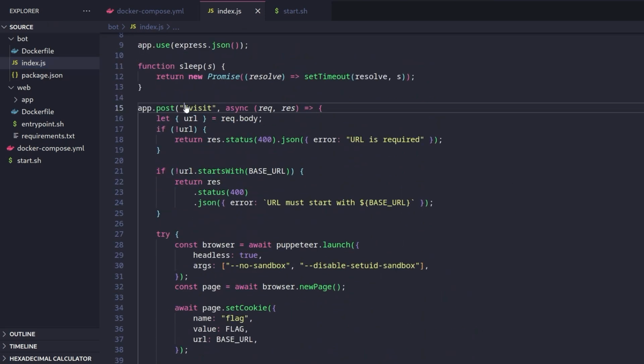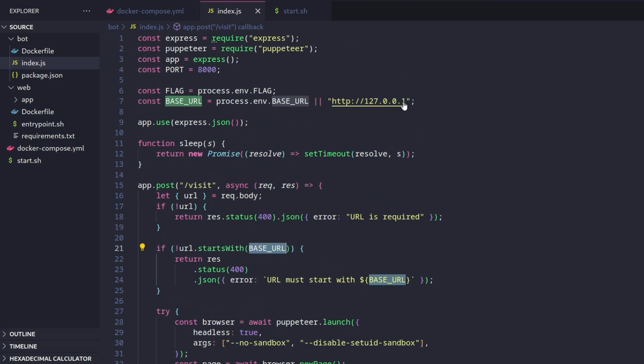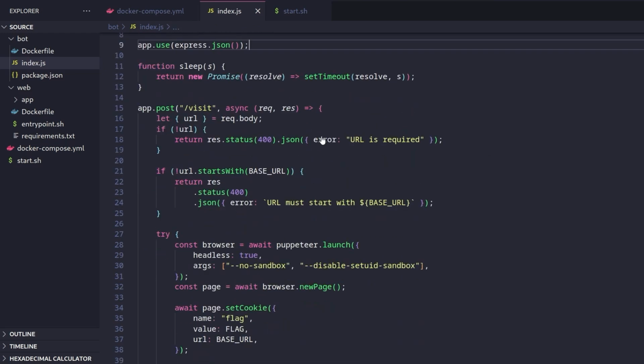And what's happening, right? So there's a visit endpoint. It takes a URL as the request body. It makes sure that the URL starts with the base URL. In this case, it's localhost, but if we're doing it against a remote server, that's going to be the challenge URL. So there's some validation there to make sure we can't put in some attacker controlled URL.